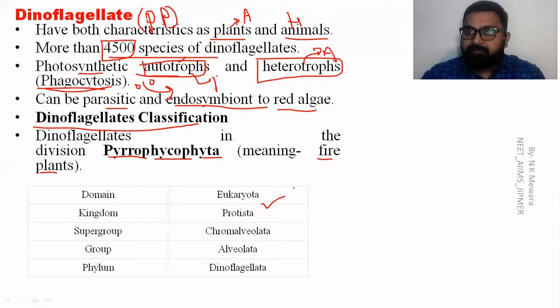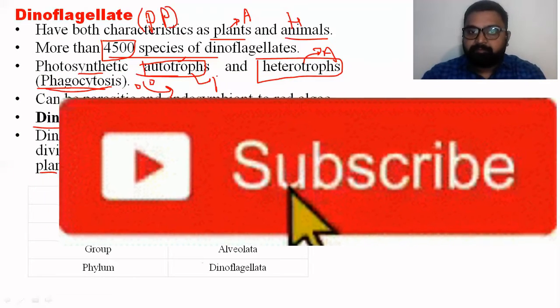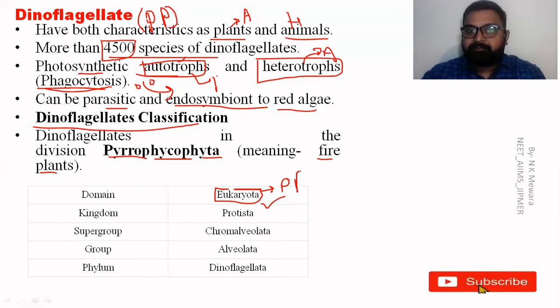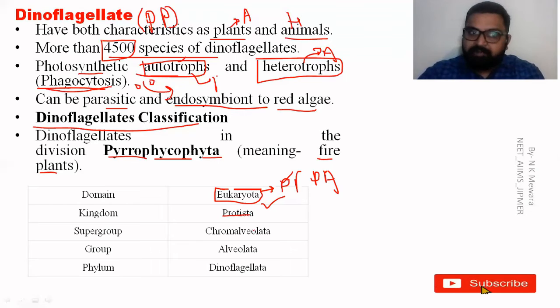Domain Eukaryota, meaning there are three domains, of which the first is Eukaryota. Eukaryota have four kingdoms: protist, fungi, Plantae and Animalia. Now we study the Protista. Kingdom Protista, supergroup Chromalveolata, group Alveolata, and phylum Dinoflagellata. So we studied the dinoflagellate as the phylum of the photosynthetic protist. Clear? Okay, next.